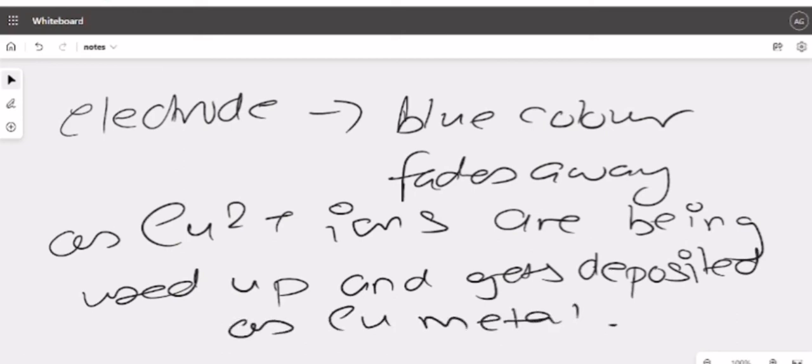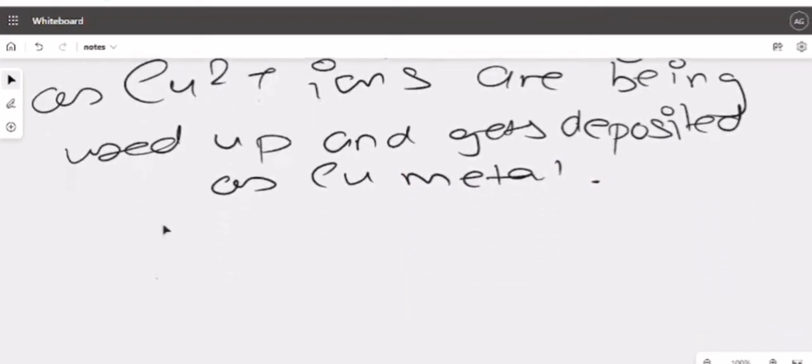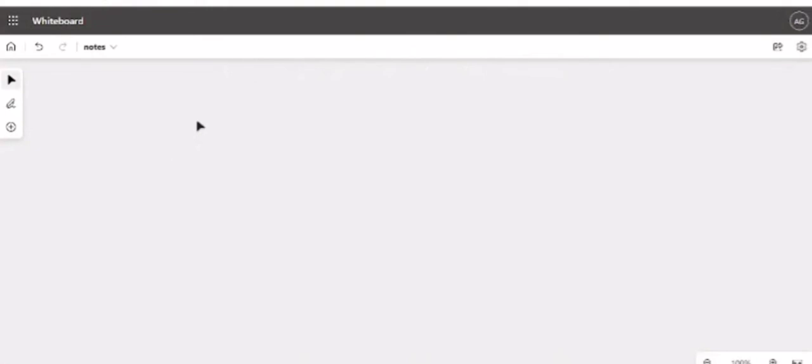Clear? That is why the blue color of the solution will be gradually fading, not at once, it will be gradually fading. So you need to remember that much also.